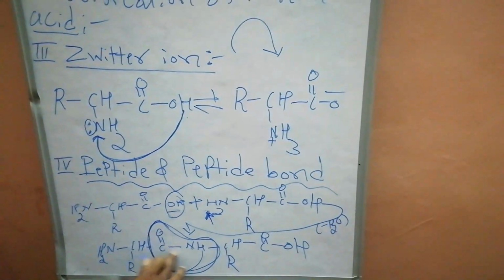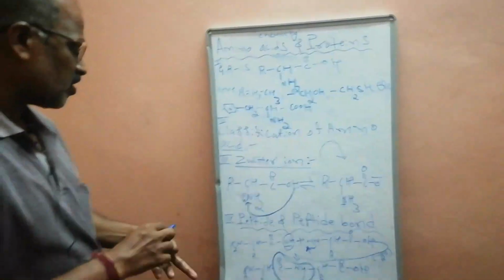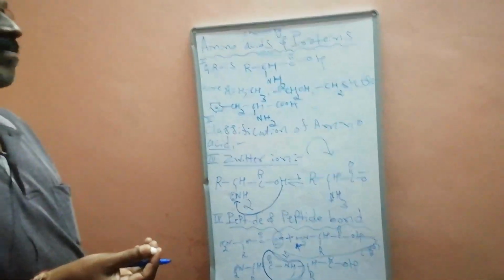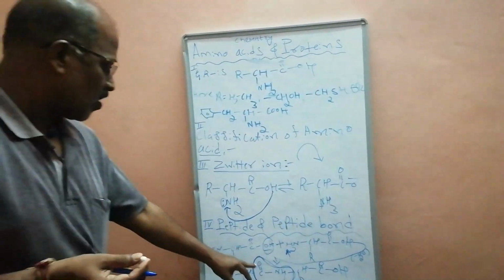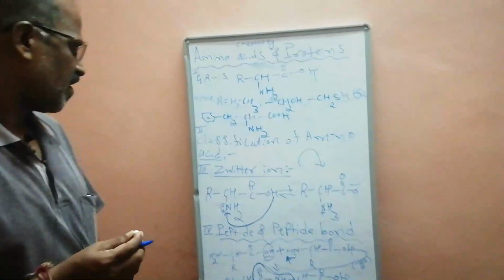You are getting CONH. The CONH linkage is called a peptide bond. If you are using only two amino acids, it is a dipeptide. What is a dipeptide? The combination of two amino acid molecules giving only one peptide bond is called a dipeptide.